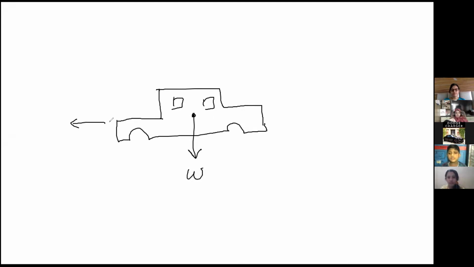Ma'am, frictional force is also there when it is moving ahead. Yes. This is a frictional force, but it will be smaller in size because more force is forward, since it is moving in this direction. This is the force applied by the engine because the car is moving forward. This is a frictional force acting backward. One more force is there, which is called the normal reaction. So there are 4 forces acting on it.